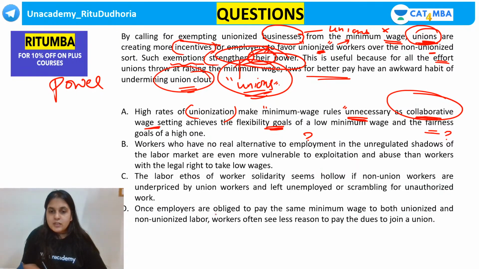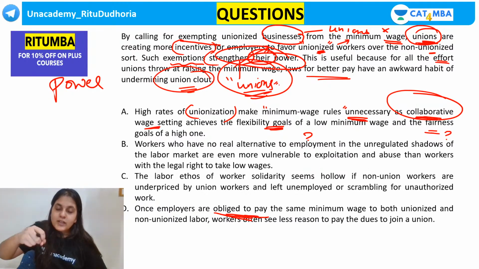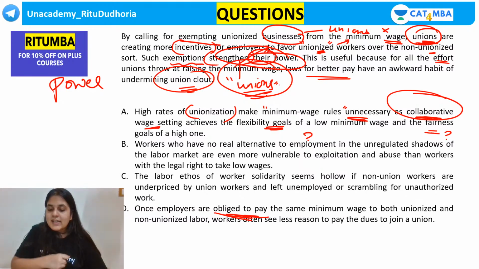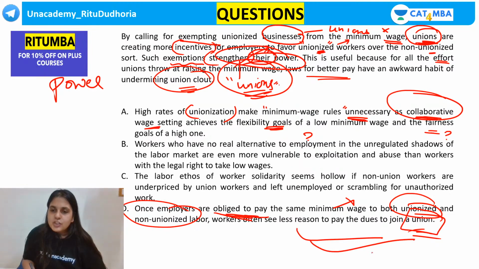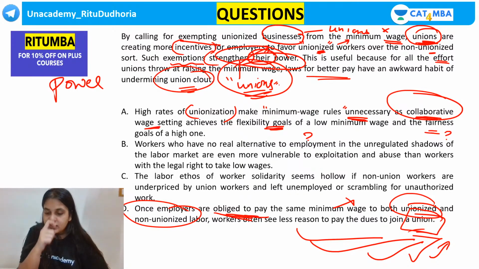See, once employers are obliged to pay, that means unions have a stronghold, unions have power. The same minimum wage to both unionized and non-unionized labor, workers see less reason to pay the dues to join a union. Then those people don't join the union. So if you remove this minimum wage rule, now more and more people will join unions. If more and more people join the unions, their power will be strengthened. Did all of you understand this, guys? So answer option is D.